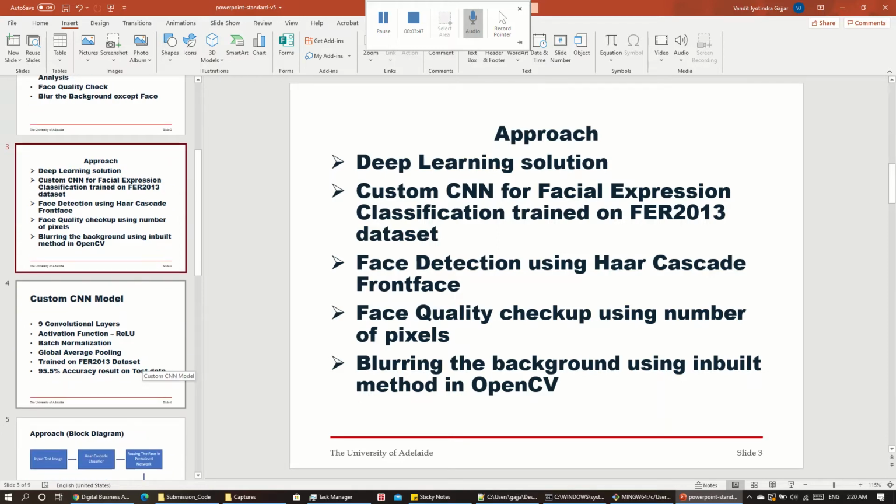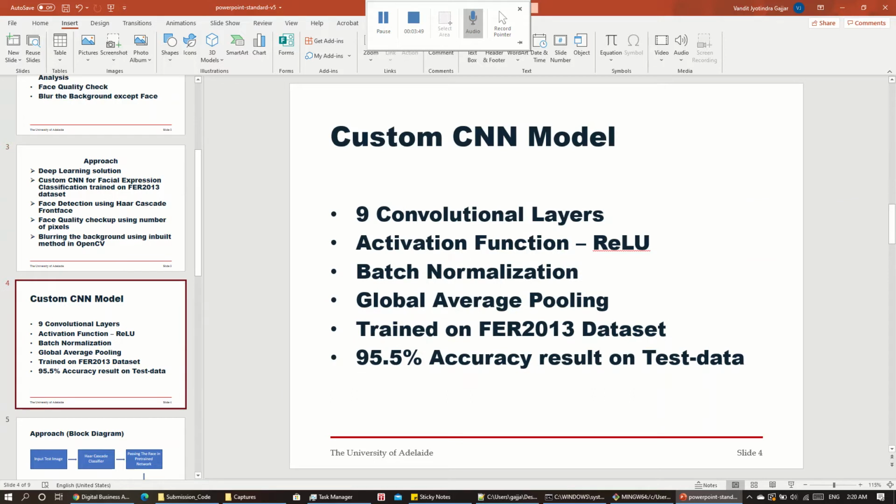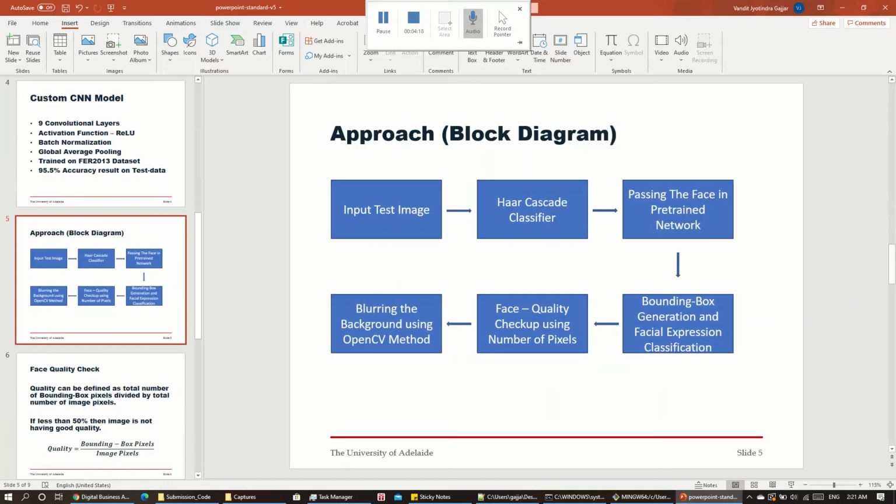Now considering the customized CNN model, it has 9 convolution layers, and the activation function is ReLU. I'm using batch normalization and GAP, which is global average pooling, modules. As previously mentioned, it is trained on the FER 2013 dataset, and the accuracy was reported as 95.5% on test data, which is far better.